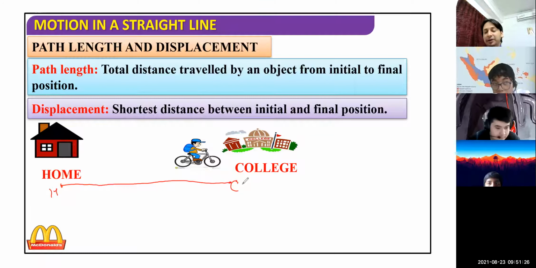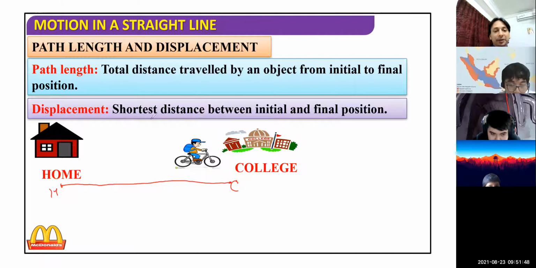is called path length. And here we are not bound to specify direction. No, the person is moving from home to college, not in any particular direction. It's a path, it's a scalar quantity. So we cannot specify direction, and there is no need to specify in what direction the person is going.